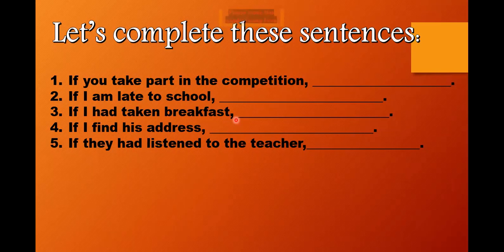You see, I have given you open conditionals. You can put whatever you want in the front, but it has to make sense, okay? It cannot be that it does not make any sense and you just put anything. It has to make sense. Suppose I'm saying, if I'm late to school, then definitely the result would be I will miss my exam, I'll miss the assembly, the teacher will not admit me in the class. But it has to have a will condition, okay? In the result, it will be a will condition again.